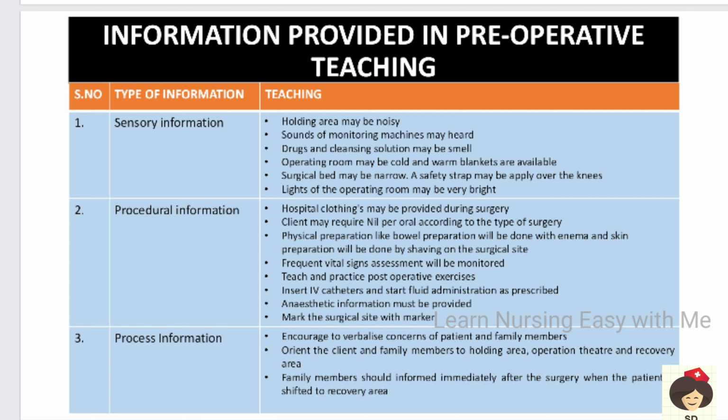And the operation room has a very low temperature, so the patient may feel cold, and warm blankets will be provided, that we have to say. And also the surgical bed will be very small, so the patient may be strapped and kept on the table. And also the operation needs better light, so the lights will be very bright. Okay, so these are all sensory information you will be giving.